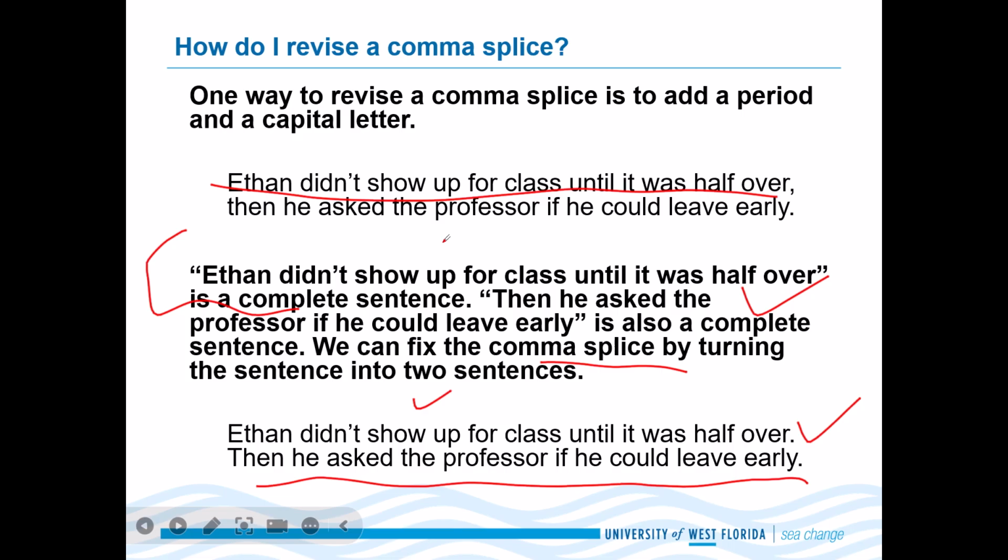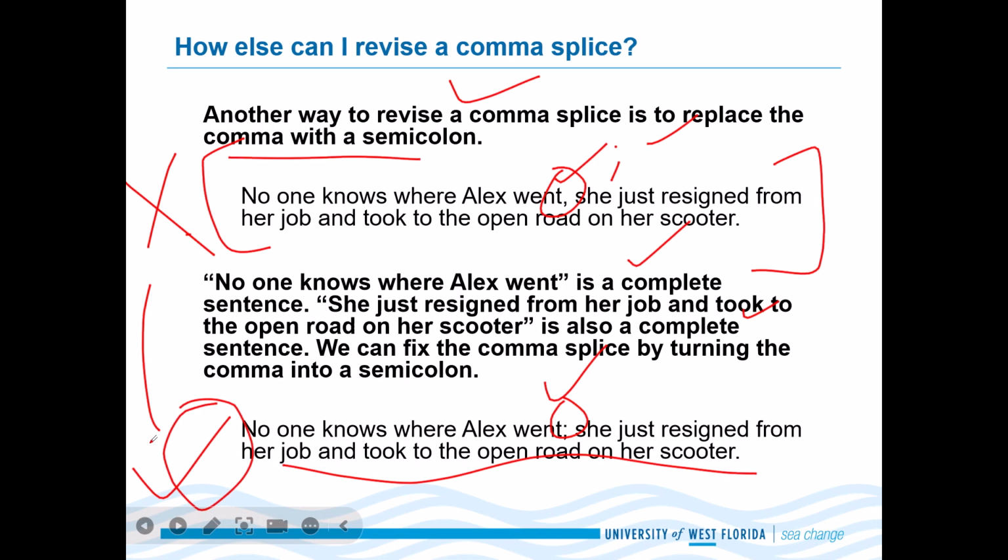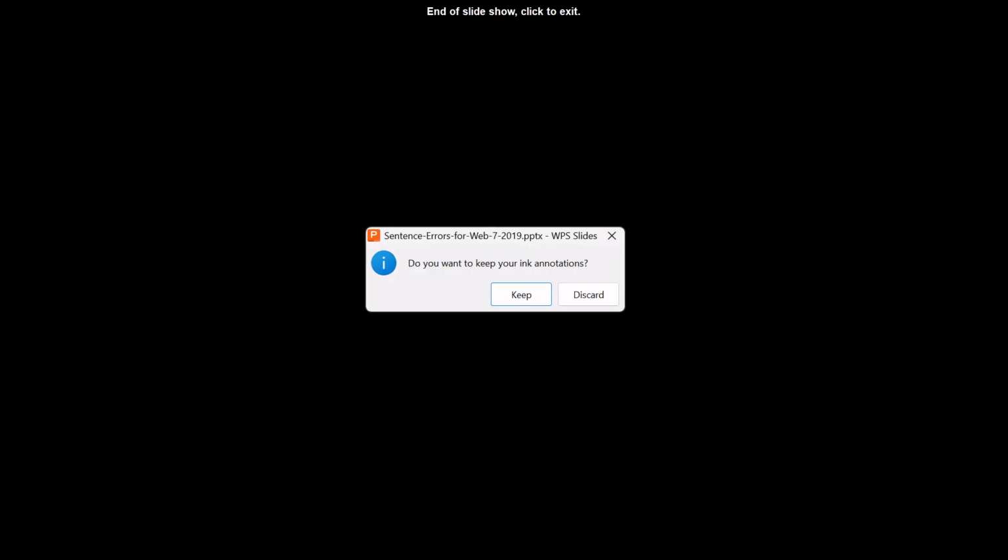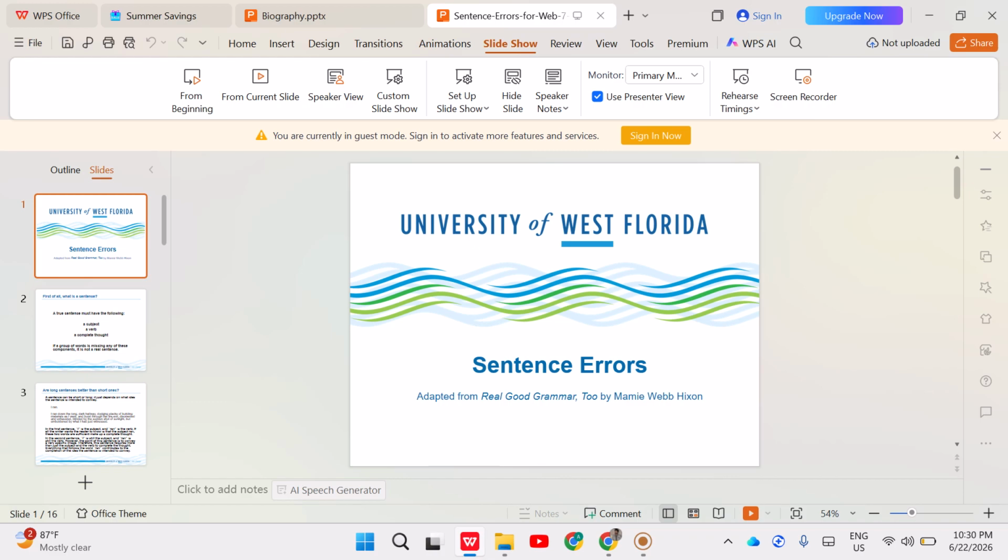First, if you want to fix a comma splice, make two sentences, right? Just like here, two sentences. If you want to fix it another way, replace the comma with a semicolon. This is the second way. And that's it. That's the whole PPT that we have just studied.